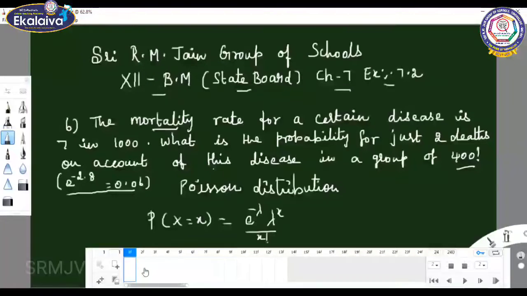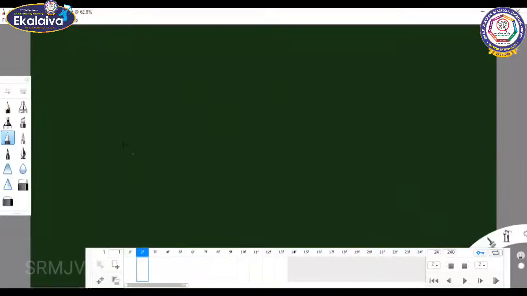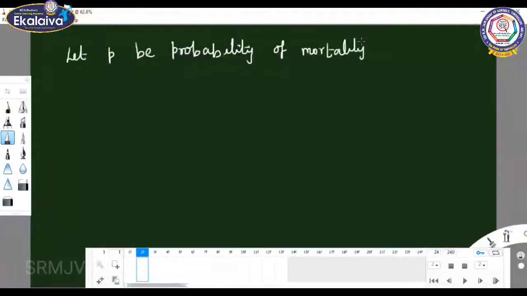See here, let P be the probability of the mortality rate, that is the death rate, for a certain disease.